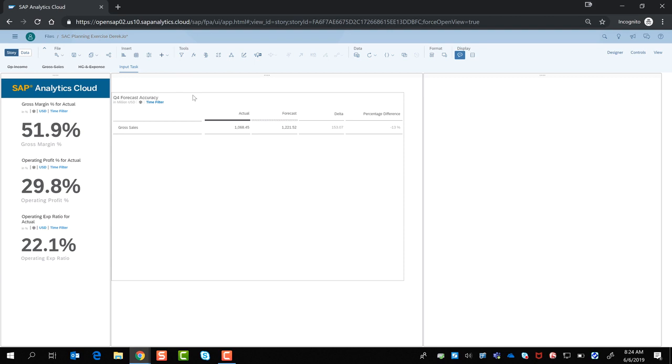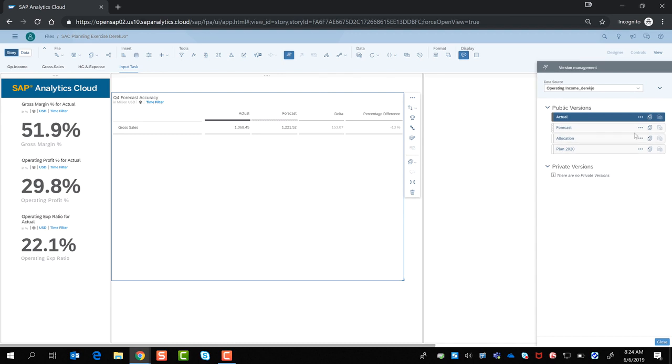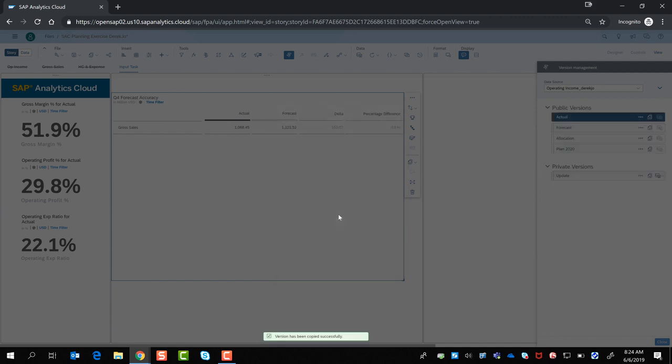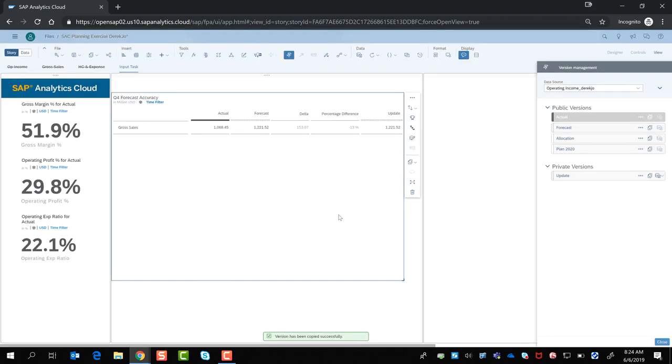So now we're looking at our second scenario where we'd like to focus on the input task. What we're going to do is create a private version specific for the input task. When we create an input task, this is going to be soliciting the input of others to update the plan, and it's really driven off a private version. So it'll create a private version, and then when we send out the input task, it'll create a special version called an input task version for updating.